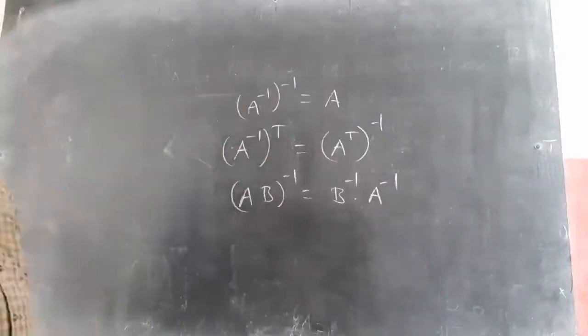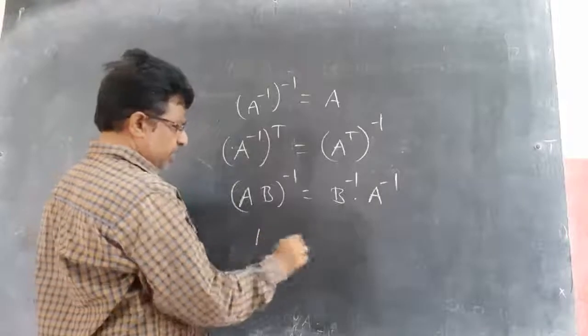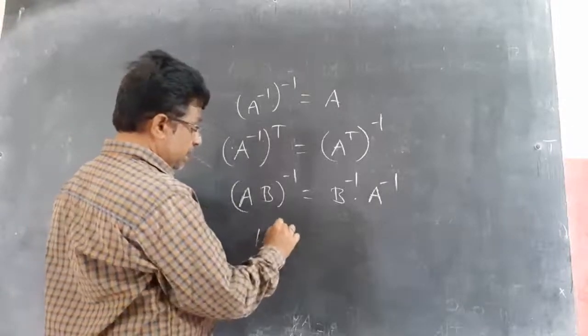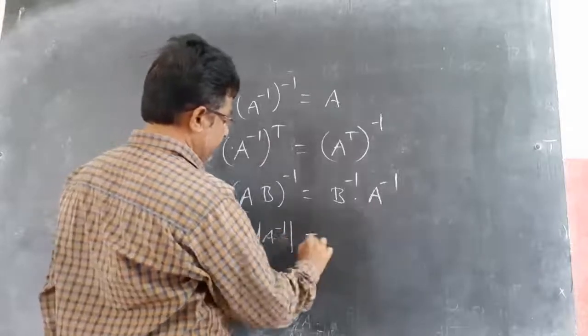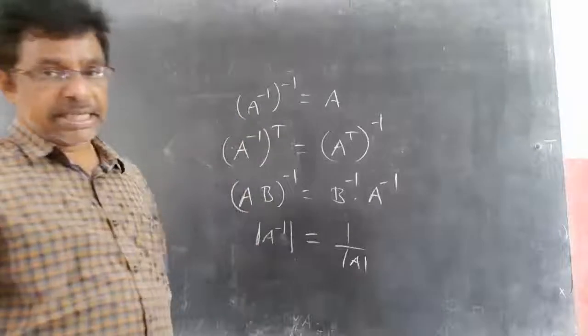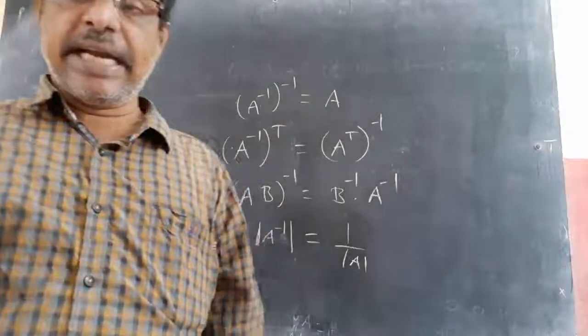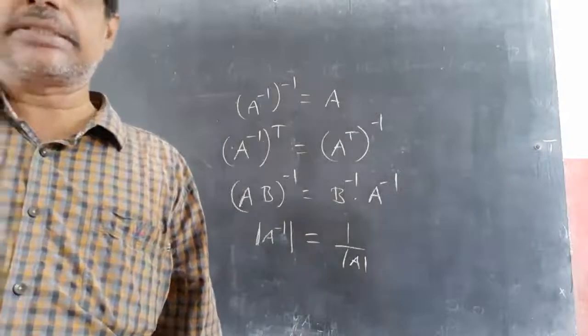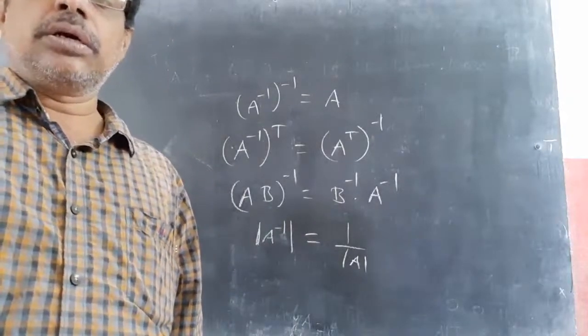Next, we already learned one proof also: det of A inverse equal to 1 by det A. All these properties you can keep in mind for your objective purpose, not for IP. In IP you will find adjoint A, det A, then A inverse. So we will do some IP sums, then you will come to know.